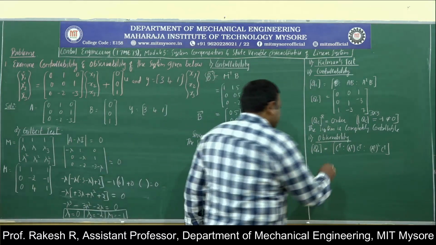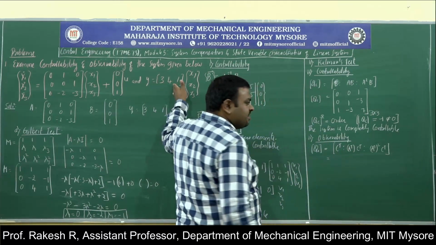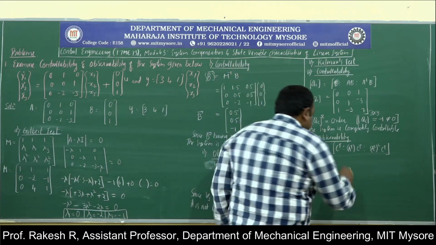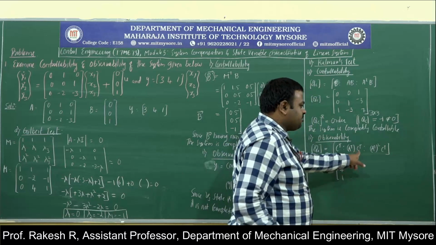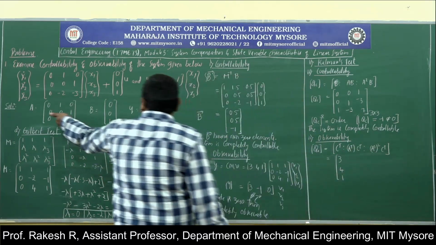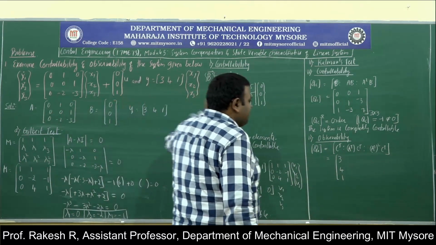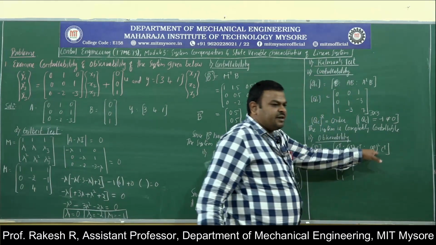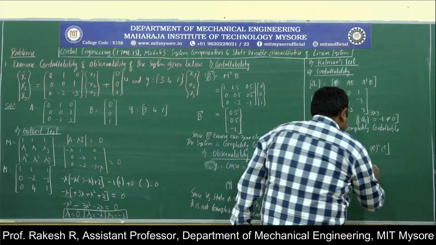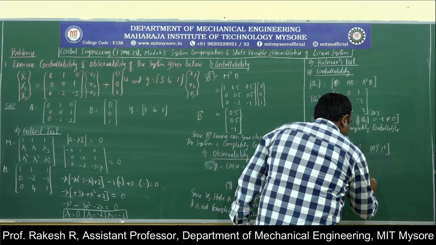Find out the value of C transpose. Here it is 3, 4, 1 in row form. I will write it in column form, 3, 4, 1. Again A transpose into C transpose. A transpose, you reverse this, multiply with C transpose, you will get 0, 1, 1. Then again A transpose whole square into C transpose, it will be 0, -2, -2.